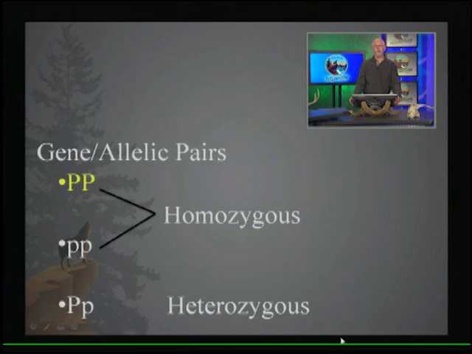So if we look at gene pairs, it would be possible in this case of the plant that a Phacelia could inherit 2 alleles for purple flowers. And we would describe it as being homozygous in that situation. It's possible that a plant could inherit 2 alleles for white flowers, and it would be homozygous for those alleles. So homozygous is saying that the alleles are the same.